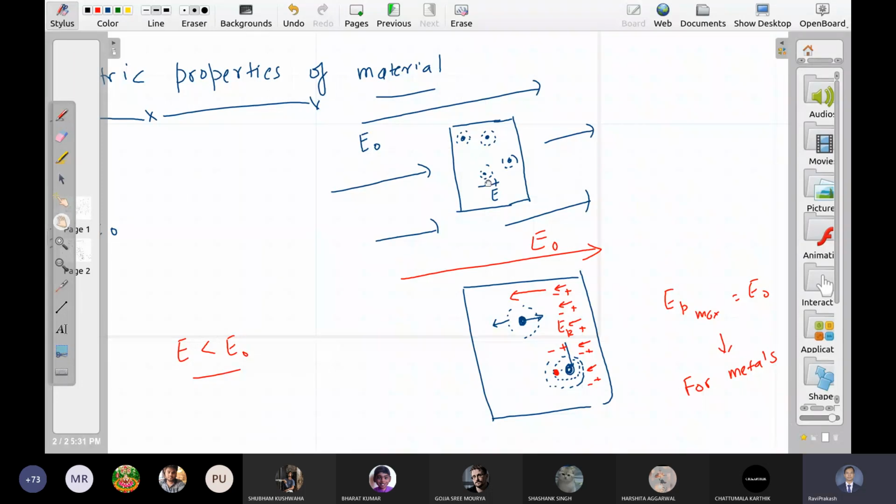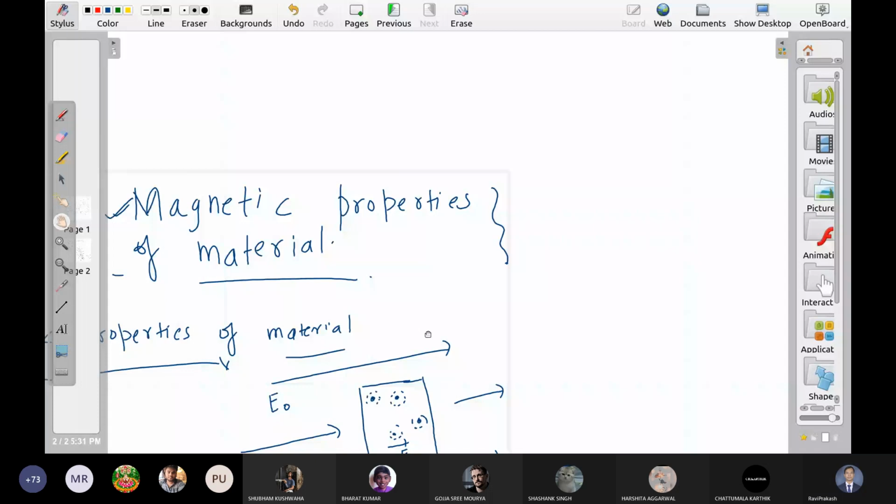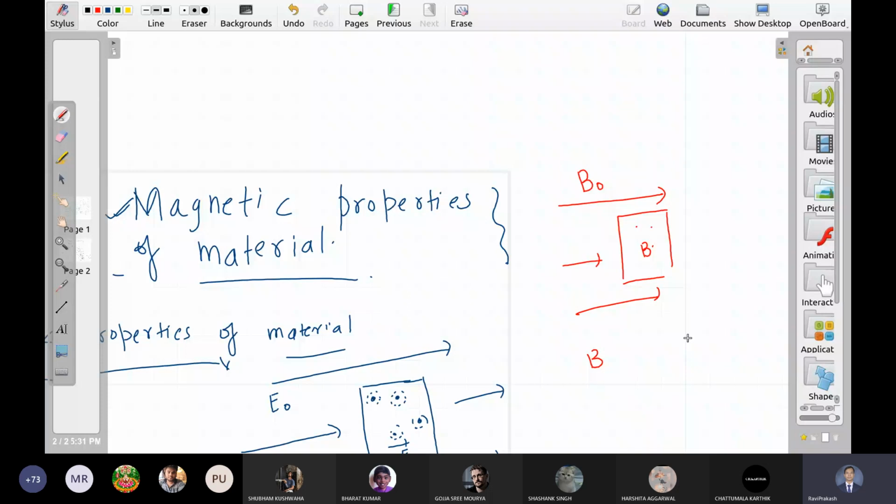What about magnetic properties? This is a substance. I put it in a magnetic field, B naught. Let us say inside it is B. What is the connection between B and B naught? Equal, greater, or less? Sir, less. Let me tell you now, all the answers are possible. It can be equal, it can be greater, it can be less also.